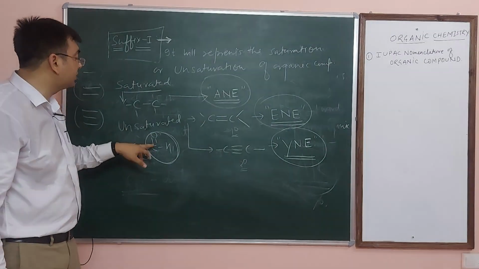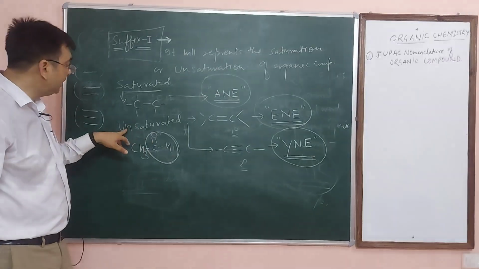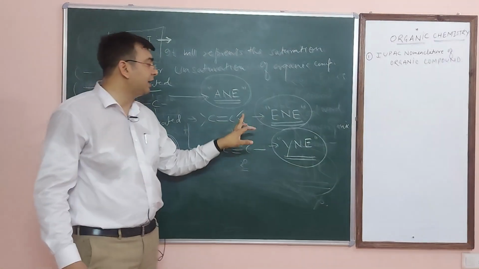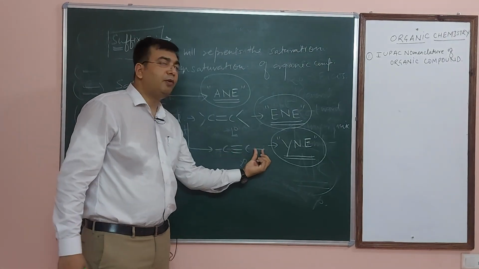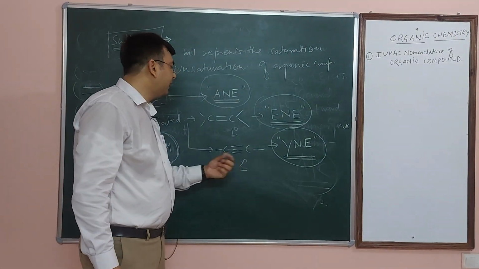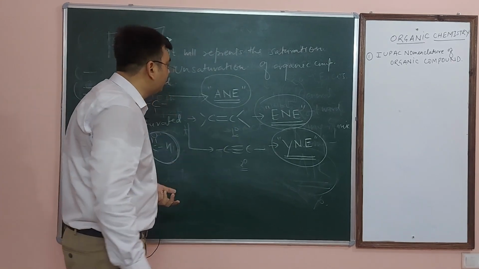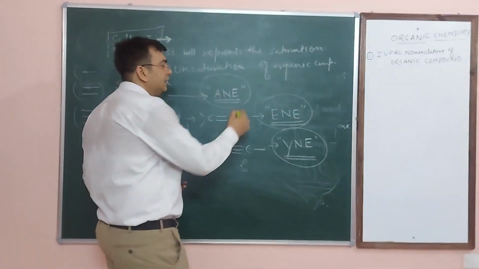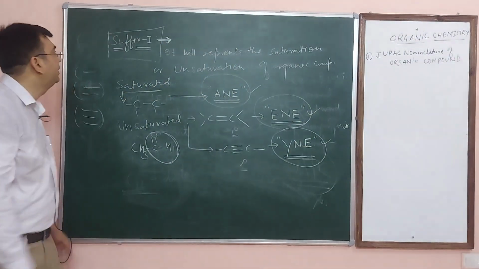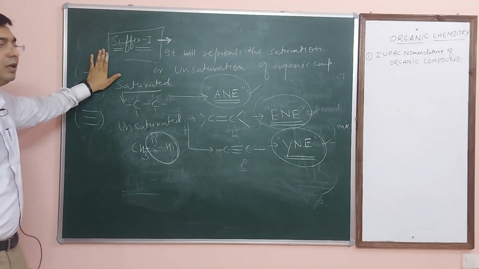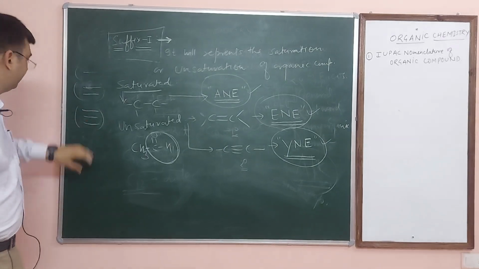So an unsaturated compound means a carbon-carbon double bond must be present. Clear? If a carbon-carbon triple bond is present, that is 2 degree unsaturation, and the suffixes used in IUPAC nomenclature are ane, ene and ine. Clear? Suffix first is clear. I hope 100% it is clear.